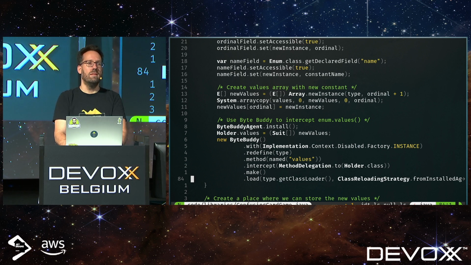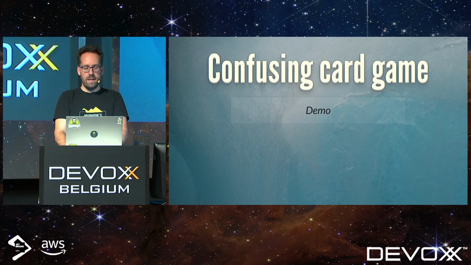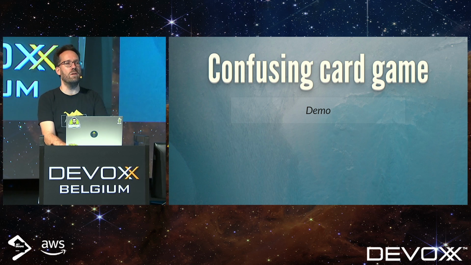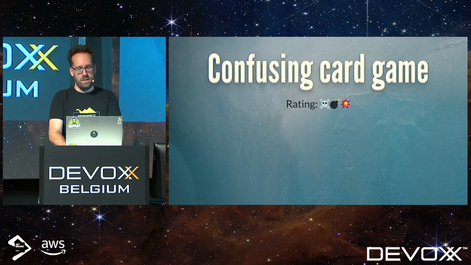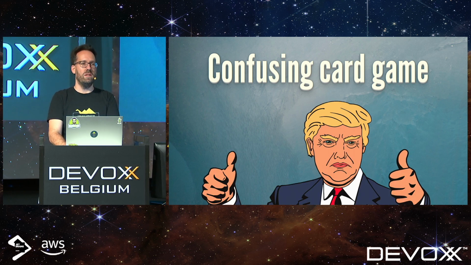And that's it. Now you can add an enum constant. And all you have to do is have ByteBuddy on the classpath. And again, this is a very common library. It's used in mocking frameworks, but also in things like Hibernate and all kinds of other frameworks that do bytecode funny stuff. So this is really extreme, and I give it 3 out of 3. And a thumbs up from Mr. Trump, because we were speaking of trumps.